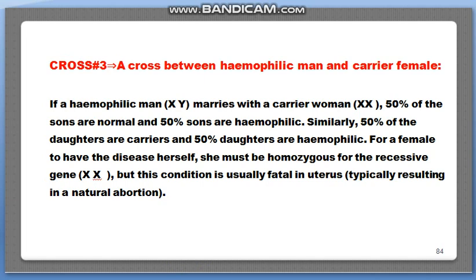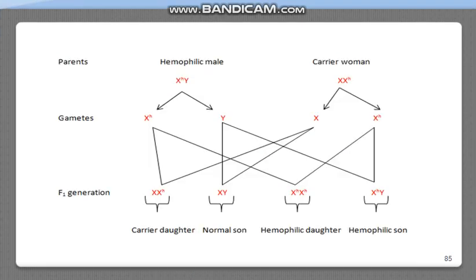So if we represent this cross, we see that if a hemophilic male, that is XHY, and a carrier woman, XXH, are crossed, they will produce gametes like XH and Y, and X and XH. And if these gametes are crossed, then we see that these are the carrier daughters.